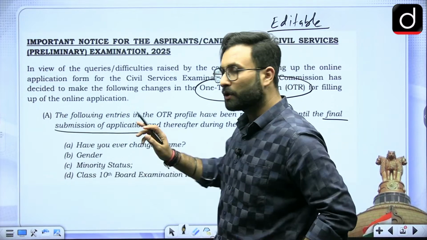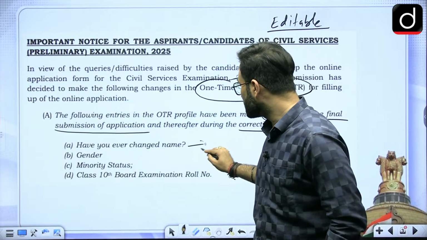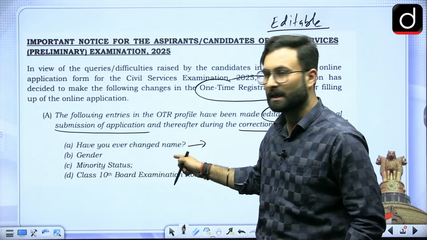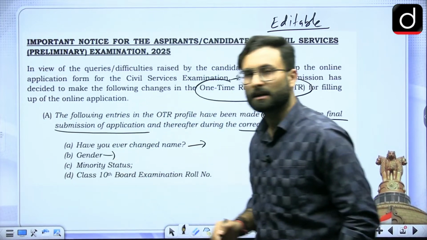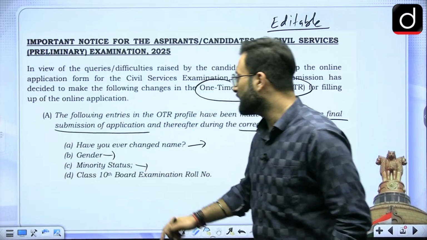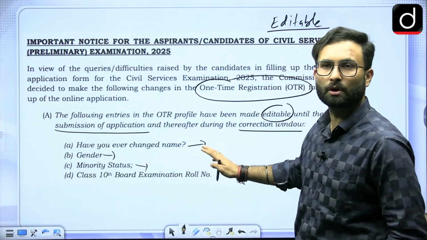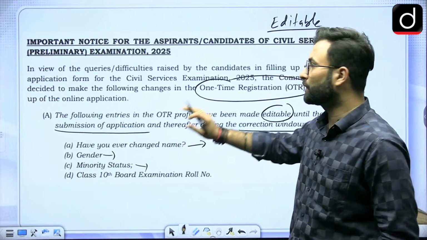So what you can edit over here: first, have you ever changed your name? There is one section asking you, have you ever changed the name? So you can edit that. Then coming to the next one, that is your gender. So you can change that as well. Then minority status and the class 10th board examination roll number. Now these are some of the areas where you can make a change.